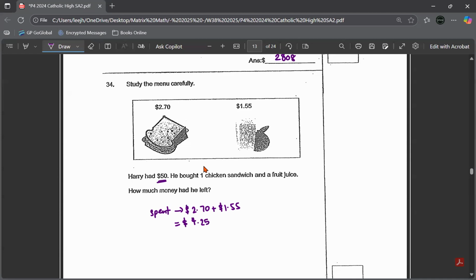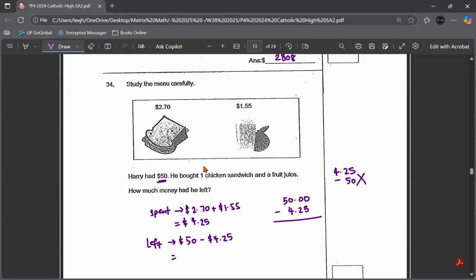So he had $50 to spend and he paid just $4.25. How much is left? I just take $50 minus away $4.25. A lot of people still tell me, teacher, they put 425 minus 50. No, $50 is 50.00 minus away $4.25. Be careful.